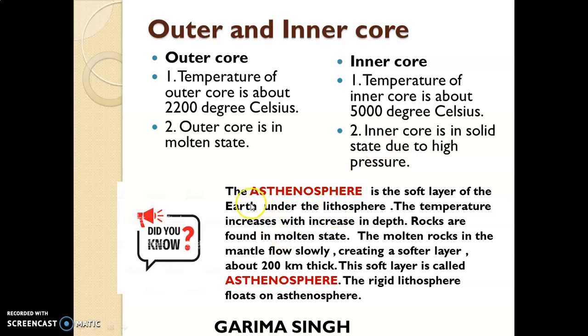Now the last definition is asthenosphere. It is the soft layer of the earth under the lithosphere. We can say the lower mantle. The mantle is divided in two parts, upper mantle and lower mantle. So the lower mantle is also called asthenosphere, that is very